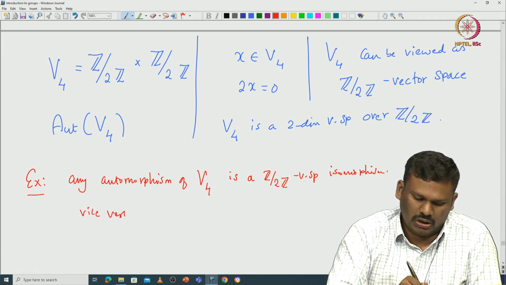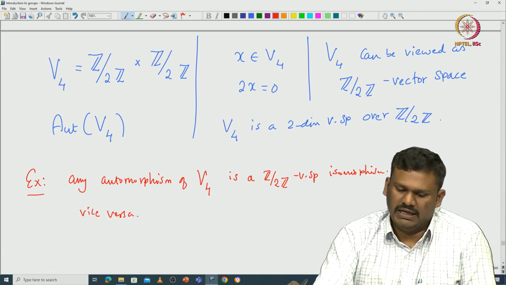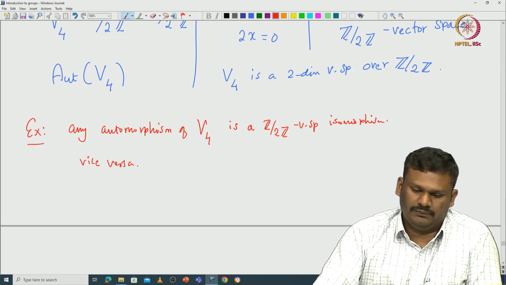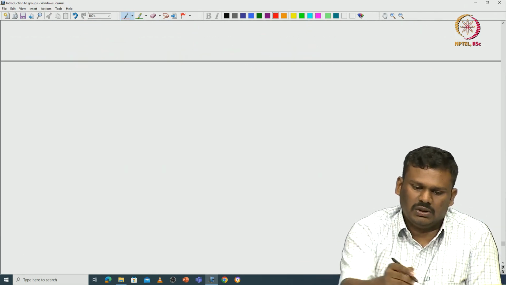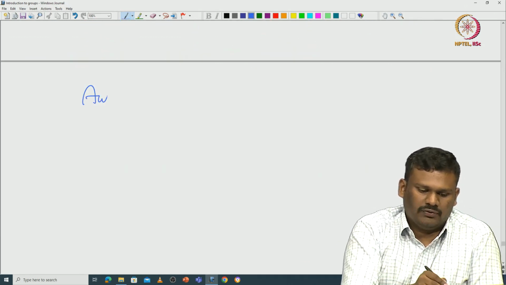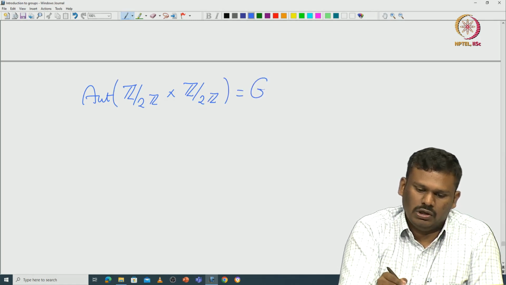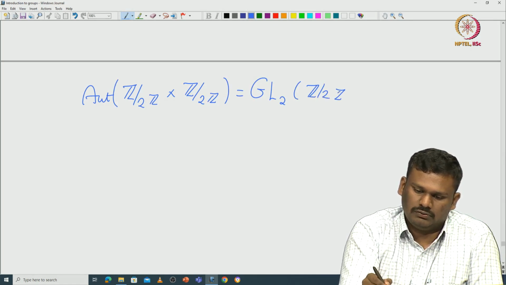Okay. So, the converse is also true. Any Z/2Z vector space isomorphism must be an automorphism of V4. Now, using this observation you can see that the automorphism group of Z/2Z × Z/2Z is going to be exactly equal to GL_2(Z/2Z). Okay.